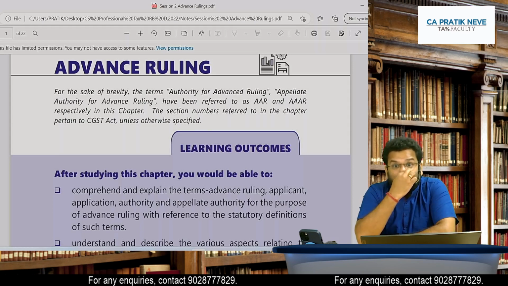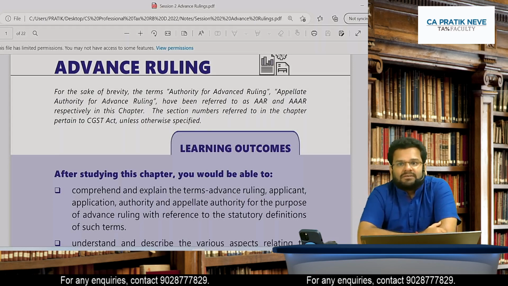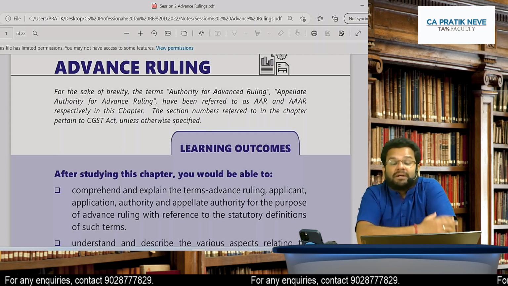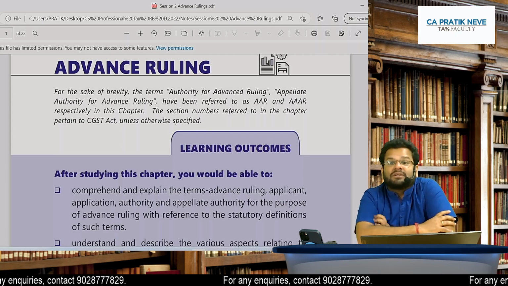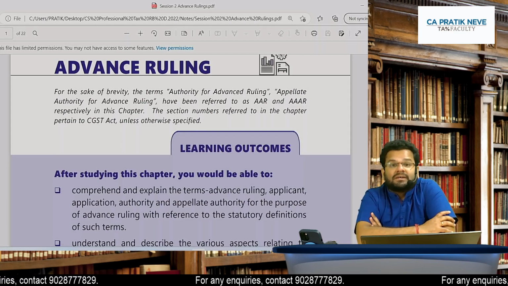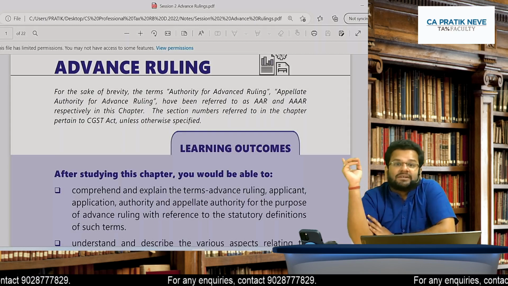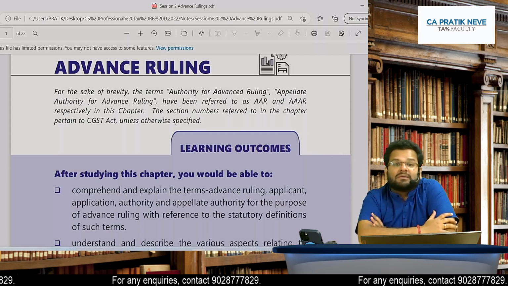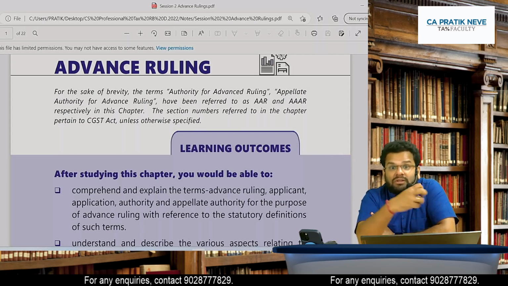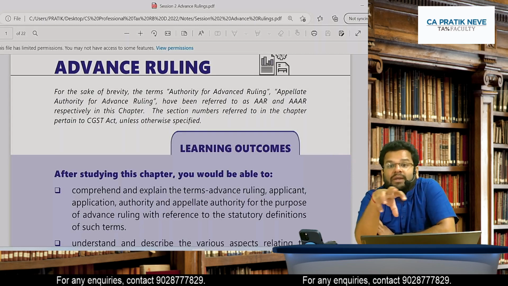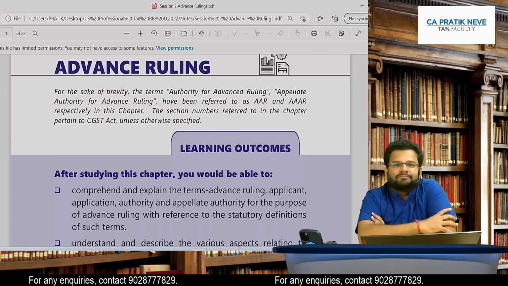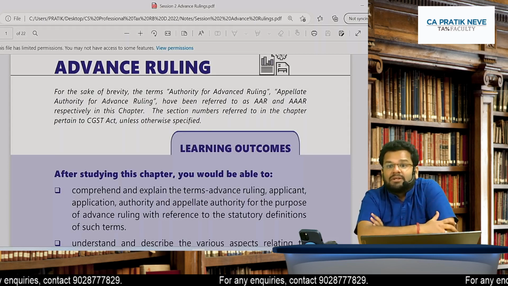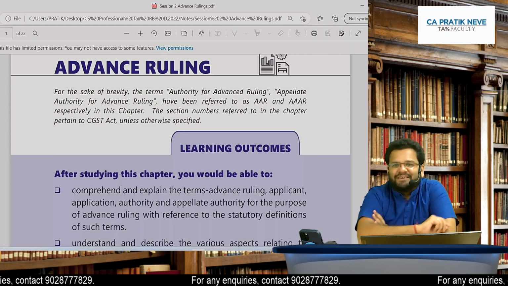The weightage of this topic would be maximum 5 marks. So when students ask me what can be asked from theory topics, advance ruling can be asked from theory topics, and other things as we discussed yesterday were assessment and audit. And today we are going to discuss demand and recovery. So from these things you can expect something of 10 marks.